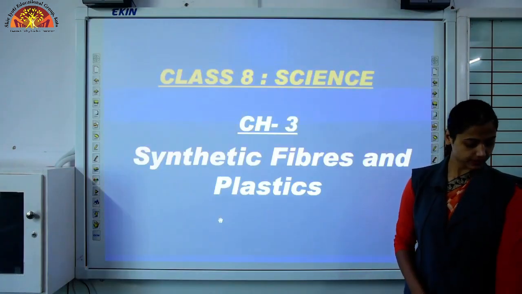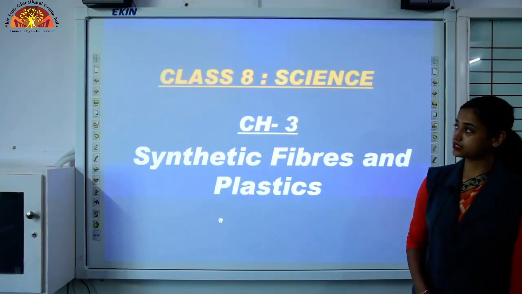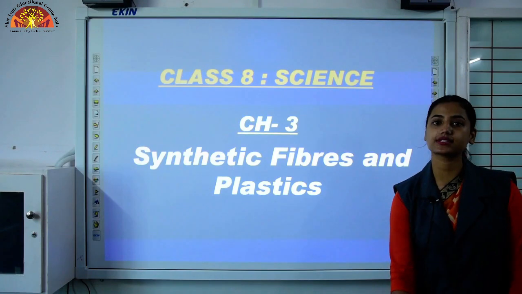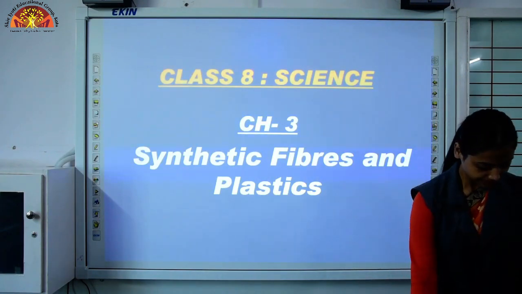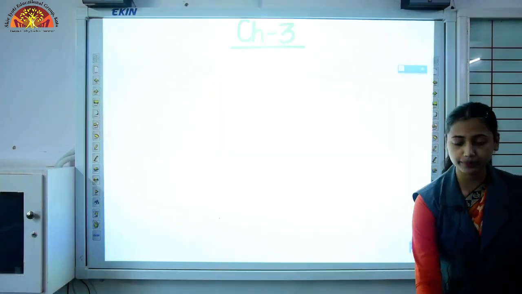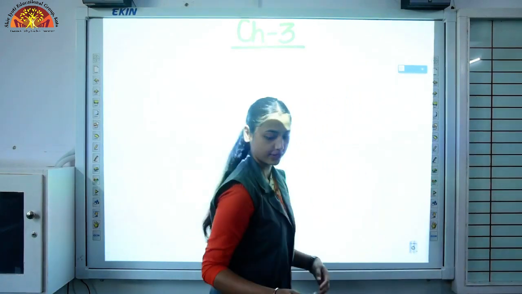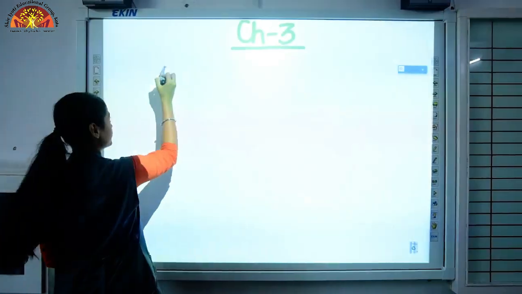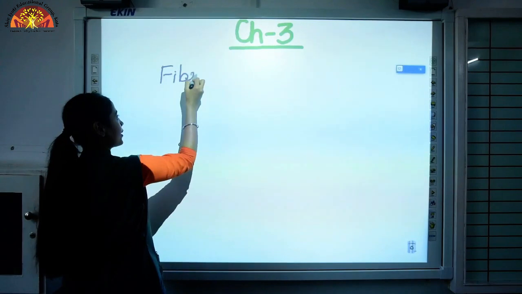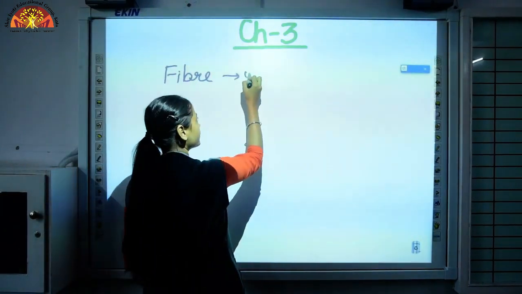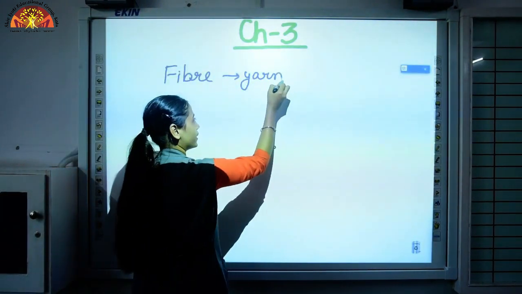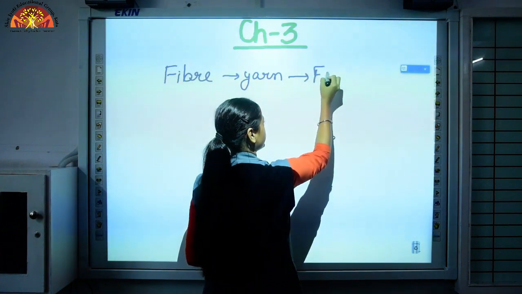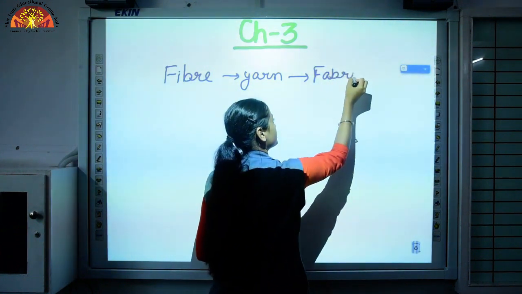So open your books and come to page number 36, chapter 3, synthetic fibers and plastics. What are fibers? Do you remember? Fibers. From fibers we get fabric. First we convert fiber into yarn and that yarn is converted into fabric.